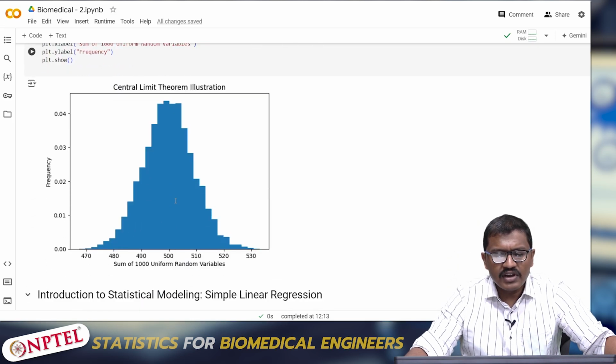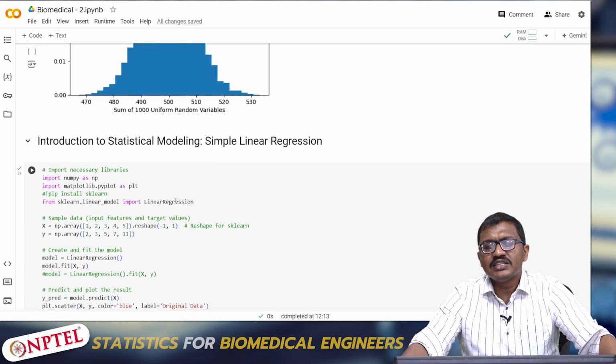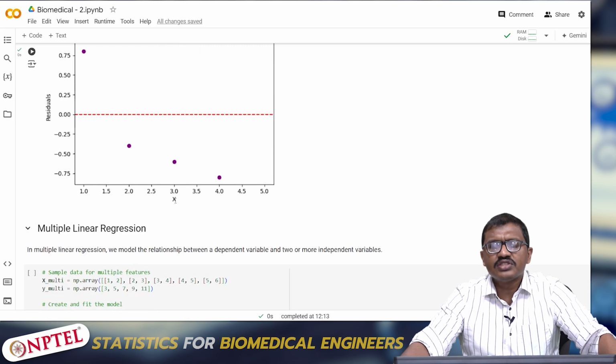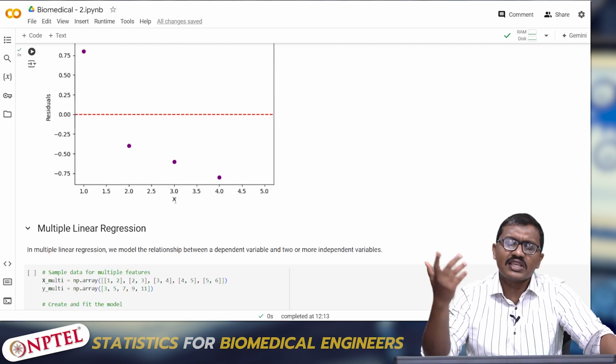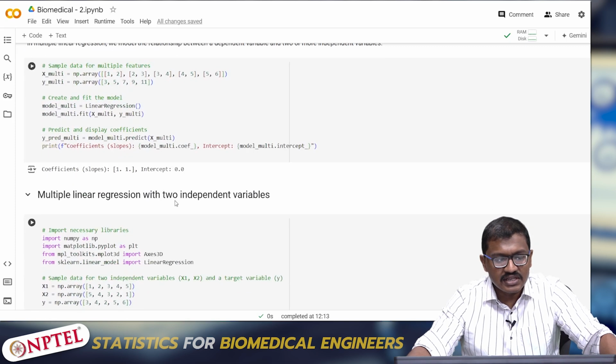Further, we have understood some terms in statistical modeling, such as linear regression, logistic regression, multiple linear regression, and cross entropy loss, just to show you that such things can also be implemented in Python. And finally, gradient descent.